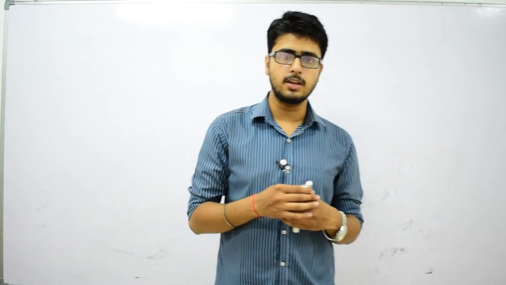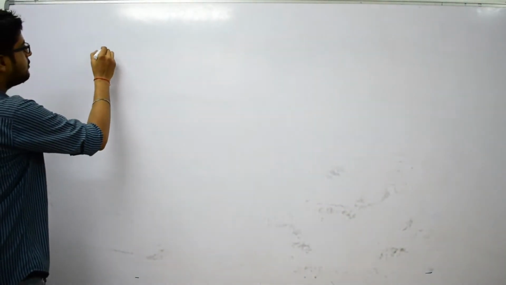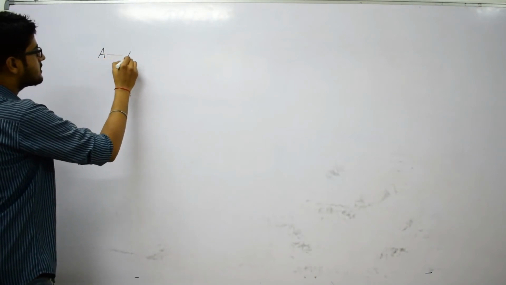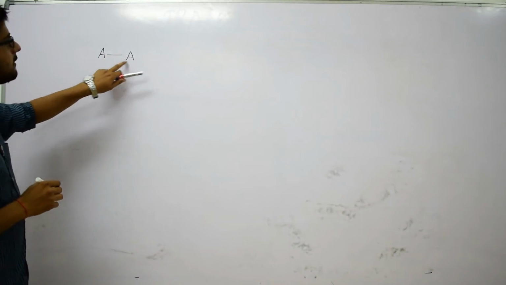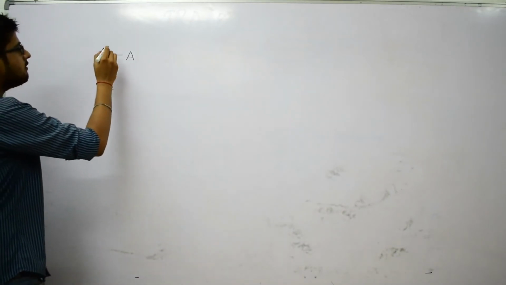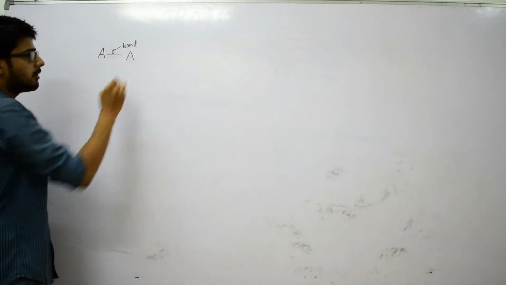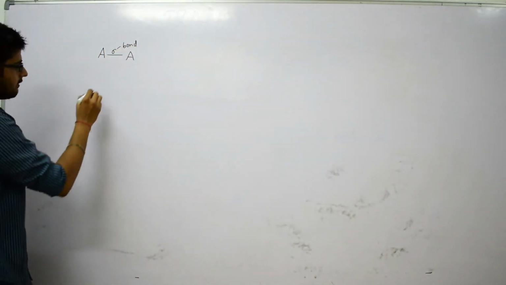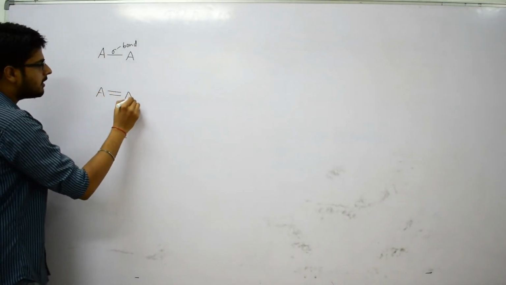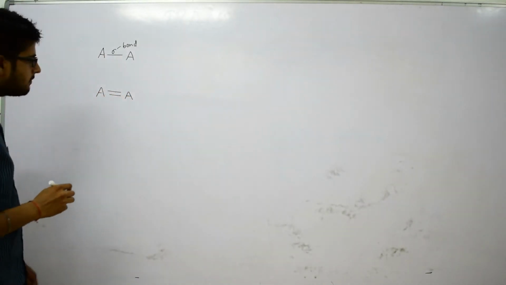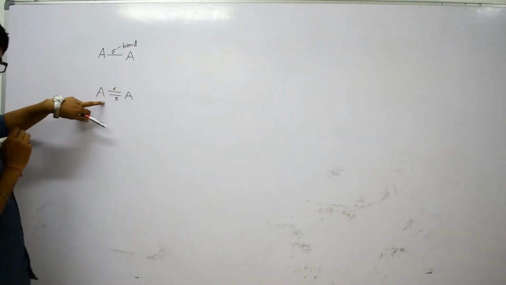Now, we know that if there is a single covalent bond between two atoms, then this covalent bond will always be a sigma bond. If the two atoms have a double covalent bond in between, then one is sigma and the other one is pi.